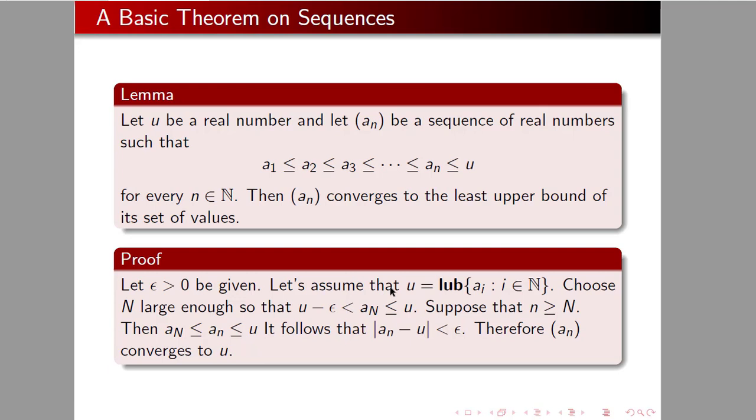Then the sequence a_n converges to the least upper bound of its set of values. So if the sequence is bounded above, it will converge to its least upper bound.